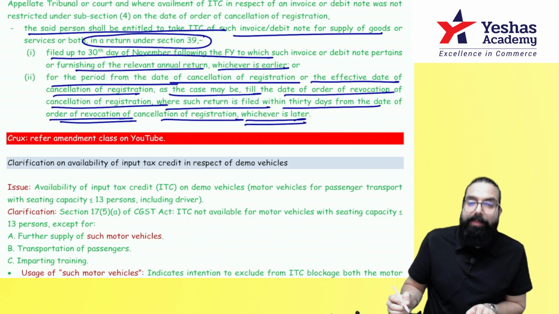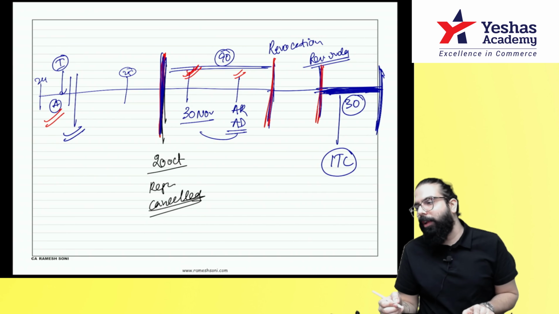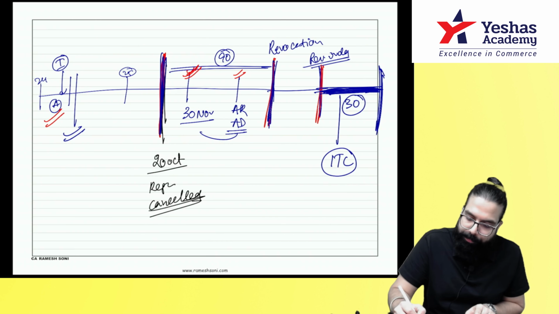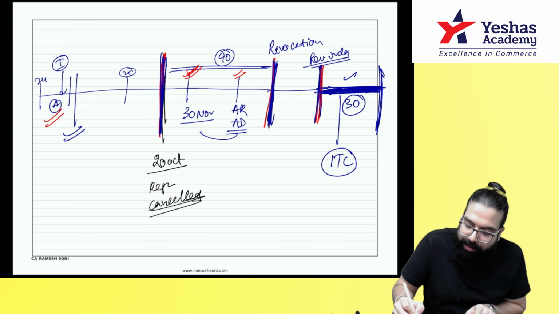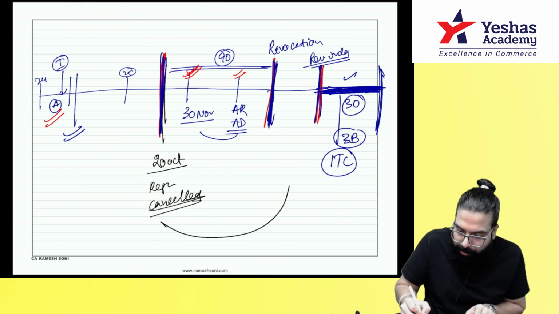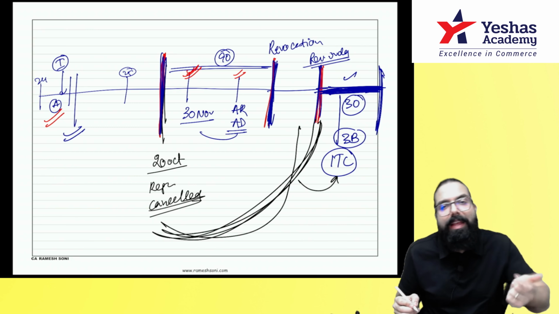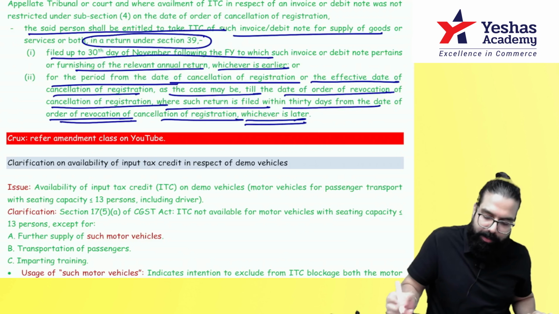So what they are telling is, your registration got cancelled, then the revocation order came. Once you apply for revocation and the order comes, within the next 30 days, whichever GSTR 3B returns are pending from your cancellation order till your revocation order, you will file within the next 30 days. In that, you can take the credit. That's all they have told. Done, sir. This point is clear.